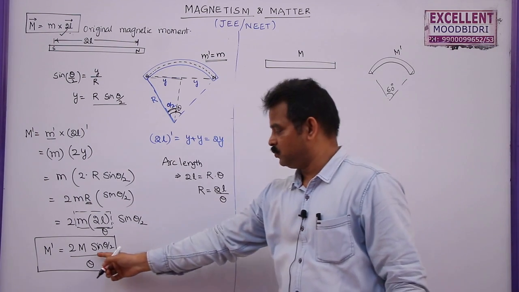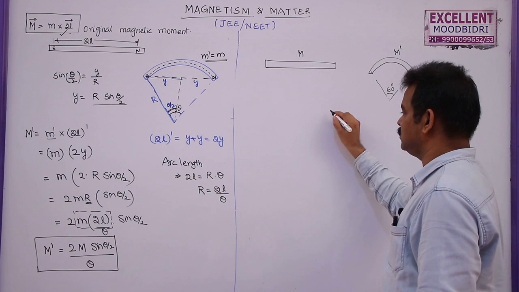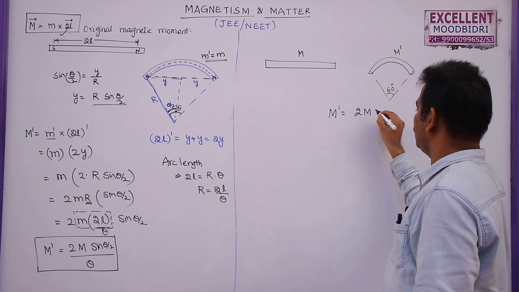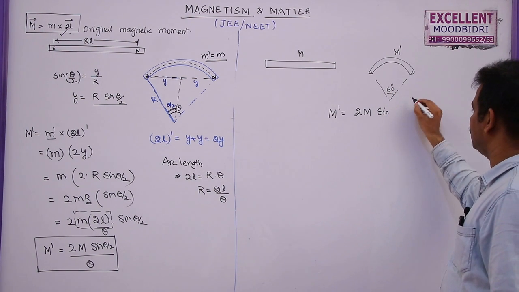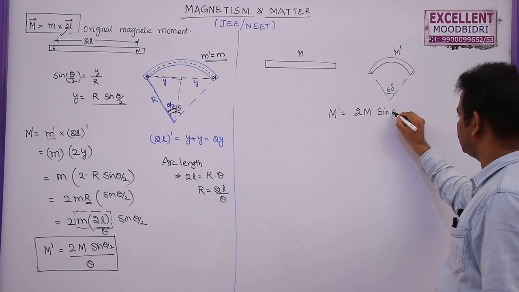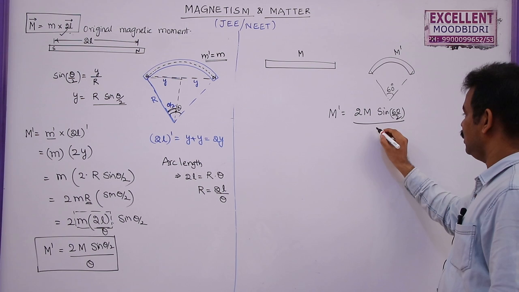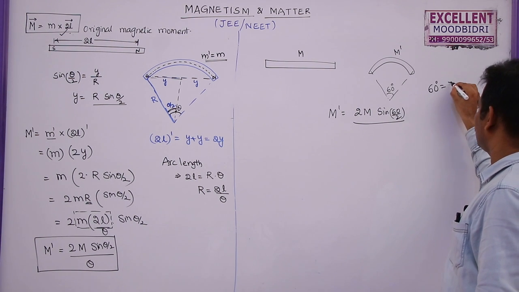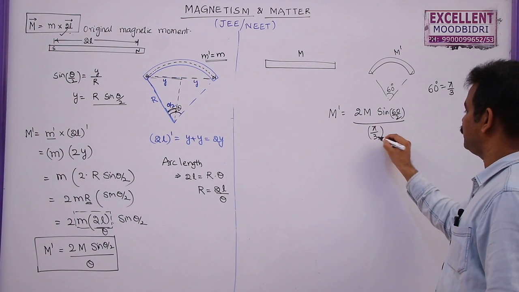If you remember this formula, you can solve this within 10 to 15 seconds. The new magnetic moment can be written as 2M sin theta by 2, where theta is 60 degrees. So here you can write this as 60 by 2, no problem. But in the denominator, don't write 60 degrees. 60 degrees is equal to pi by 3 radians. So please replace this with pi by 3.